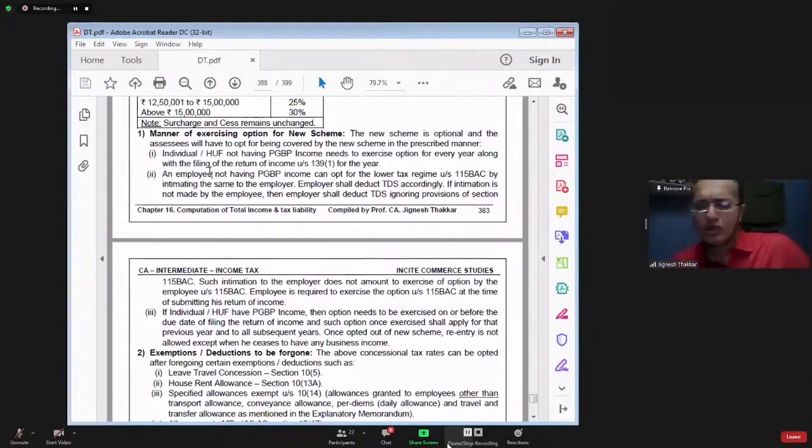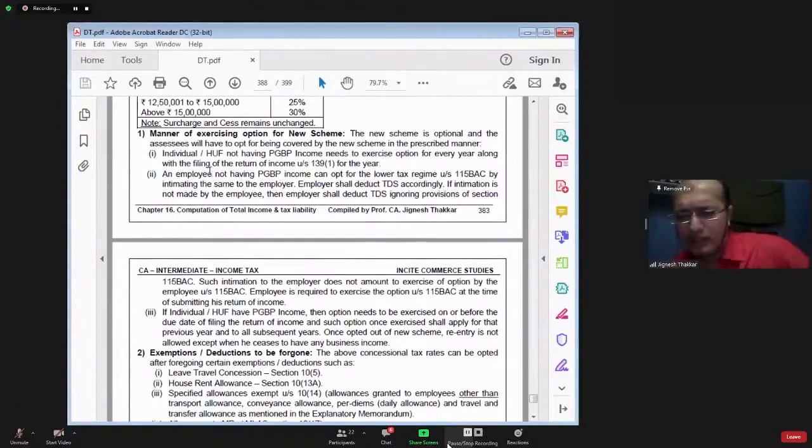Next year they cannot come out of 115BAC and go for normal provision. If they come out of section 115BAC and go for normal provision in the next year, then we will not allow them to re-enter section 115BAC.